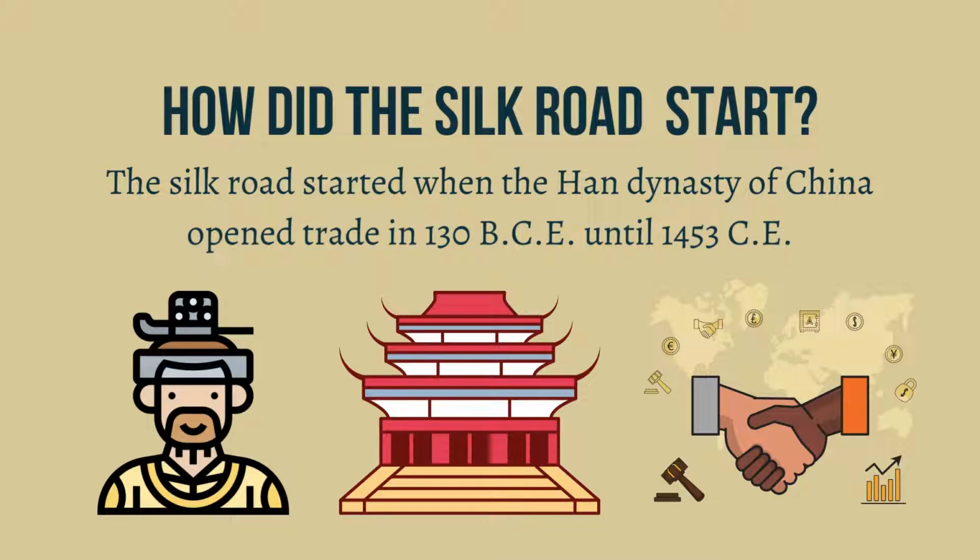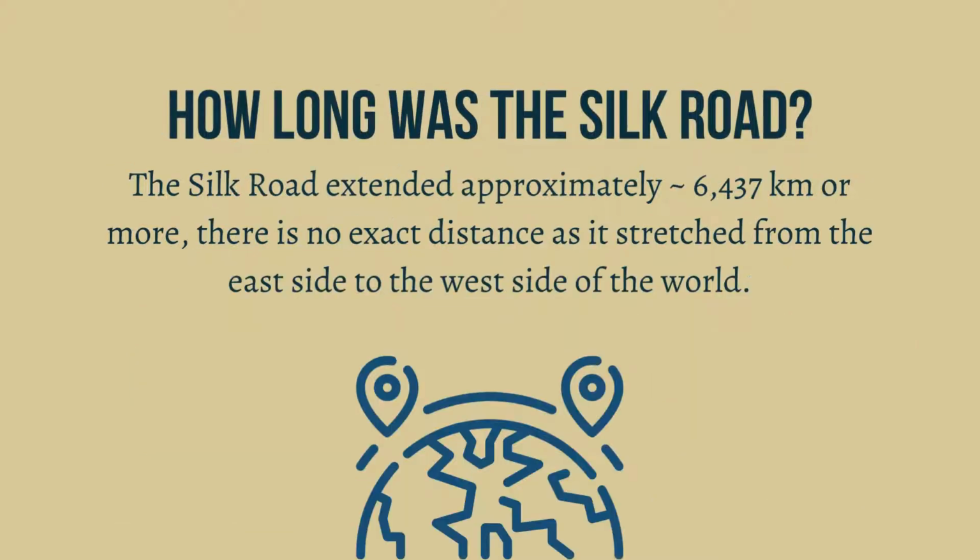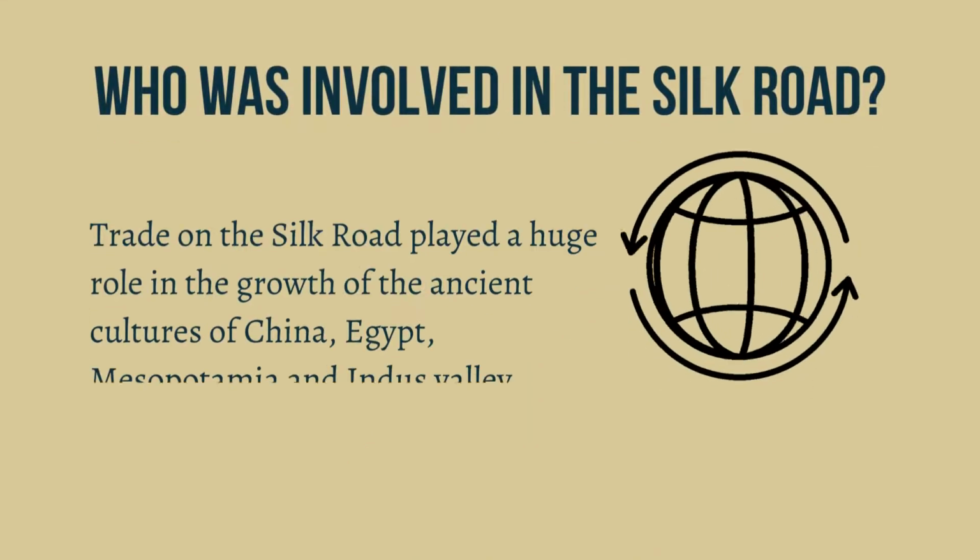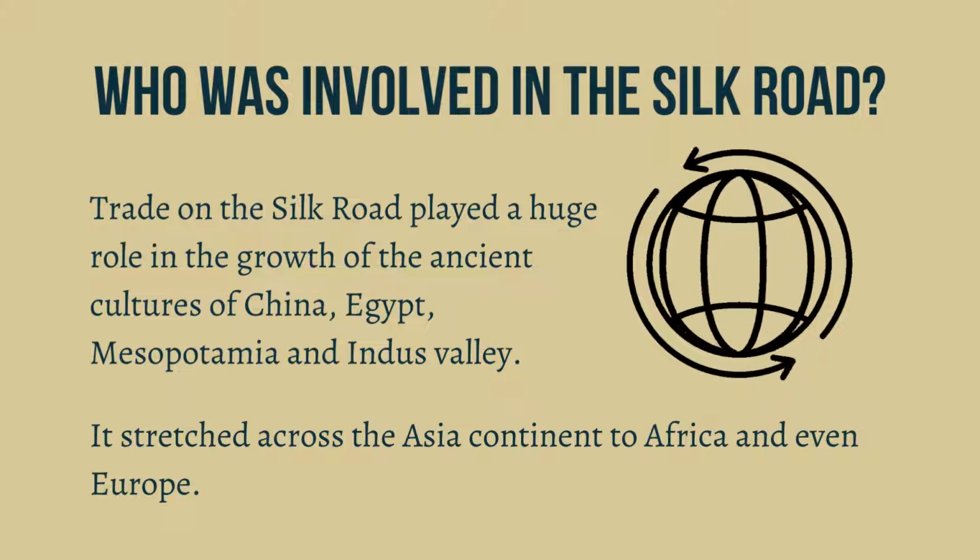It lasted until 1453 CE. How long was the Silk Road? The Silk Road extended approximately 6,437 kilometers or more. There is no exact distance as it stretched from the east side to the west side of the world.